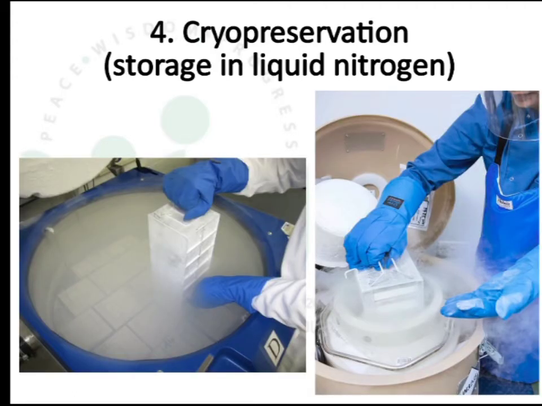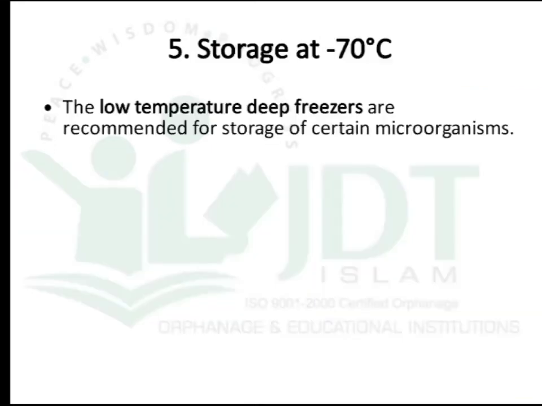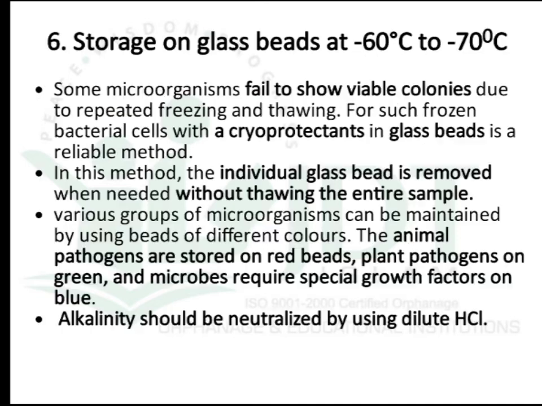So this is a pictorial representation of cryopreservation or storage in liquid nitrogen. Now the fifth method is storage at minus 70 degrees Celsius. Low temperature deep freezers are recommended for storage of certain microorganisms. Now coming to the next method, storage on glass beads at minus 60 to minus 70 degrees Celsius.